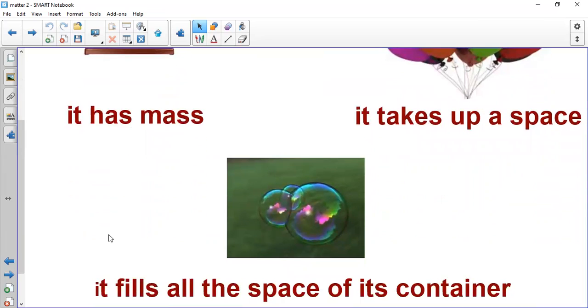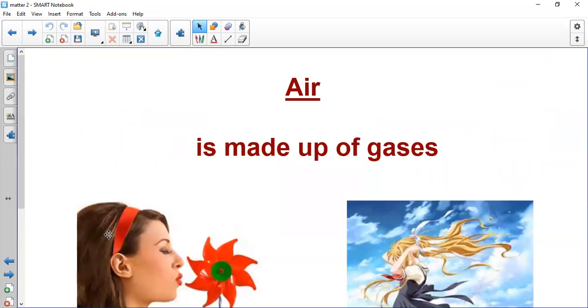And we said that solid has its own shape, liquid takes the shape of its container, but gas fills all the space of its container. And we said that air is made up of gases. We cannot see air, we cannot hold it, we cannot touch it, but we can smell it, we can feel it, that it's around us, right?